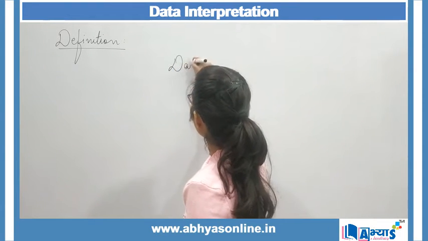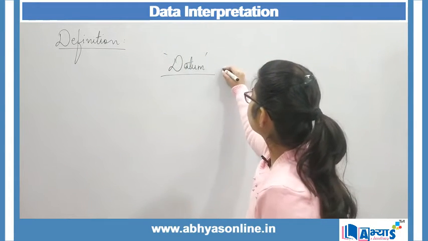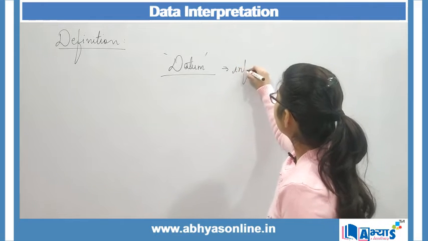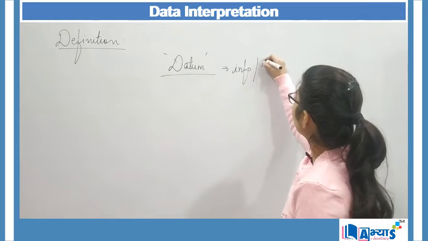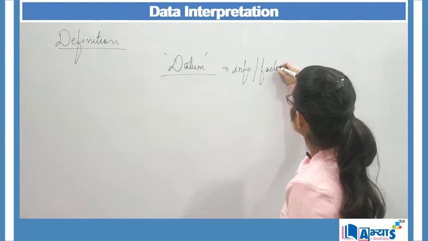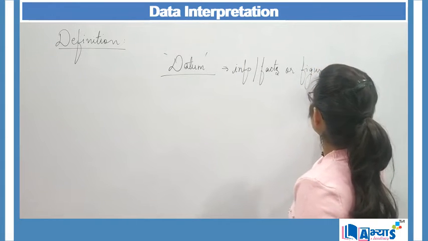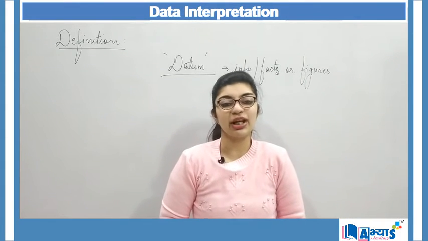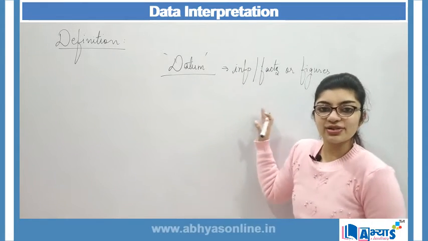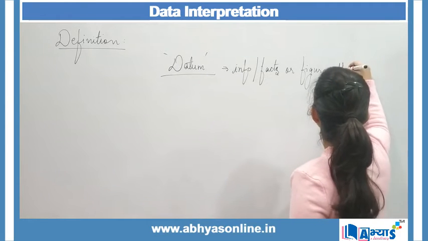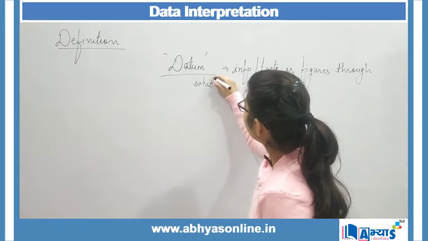Data is derived from datum, and datum means any kind of information that we fetch, or it can be any kind of facts or figures through which any conclusion or inference can be made. So it is the information, facts or figures through which inference can be made.